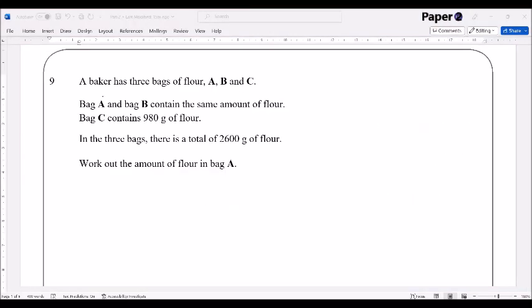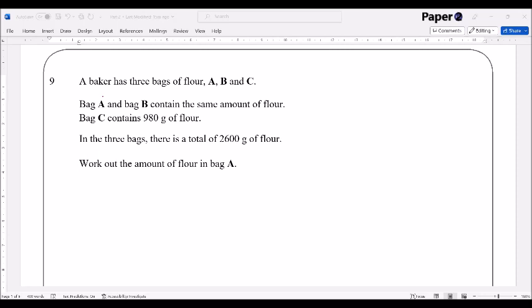Right, question 9. A baker has 3 bags of flour, A, B, and C. Bag A and bag B contain the same amount of flour. Bag C contains 980 grams of flour. In the 3 bags, there's a total of 2,600 grams of flour. Work out the amount of flour in bag A.